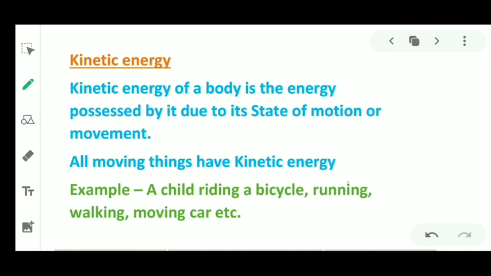All moving things have kinetic energy. If a body is moving, then we can say kinetic energy is present in the body. For example, a child riding a bicycle, running, walking, moving, etc. are all kinetic energy. If a body is moving, it means it has kinetic energy.